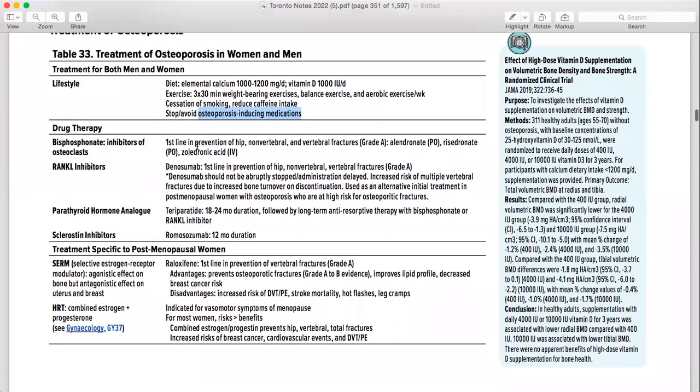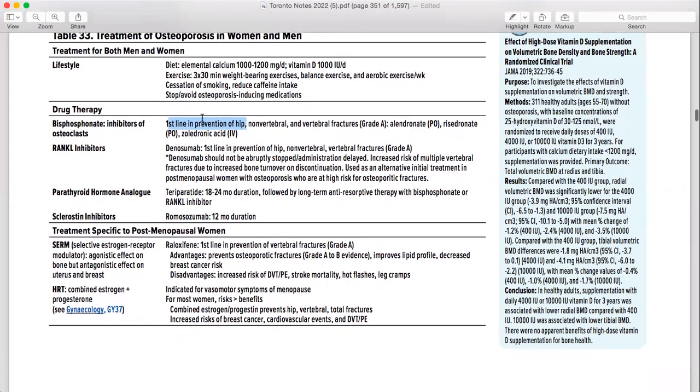Then bisphosphonate, first line is the prevention of the hip. So that's why we are going to start with the bisphosphonate. You have to prevent from the fall. If the fall risk is low, then you're not going to give bisphosphonate. There's no point of giving it, right? Non-vertebral and vertebral fractures, which ones are those? Alendronate, risedronate, and then zoledronic acid.